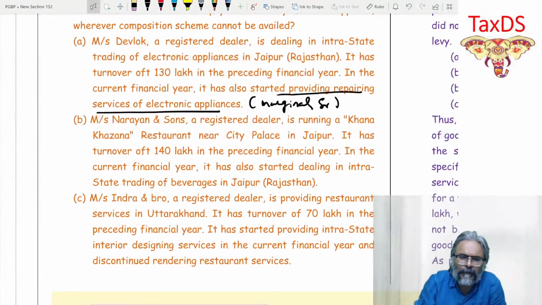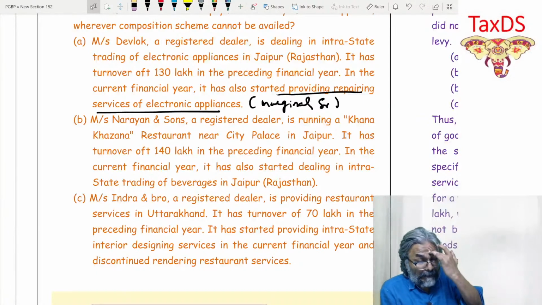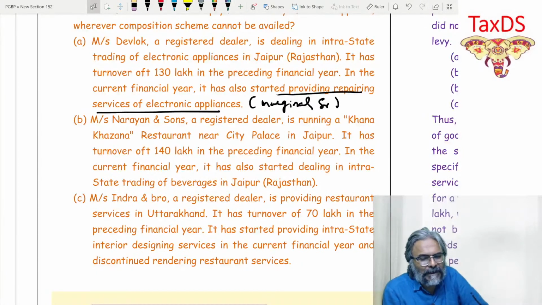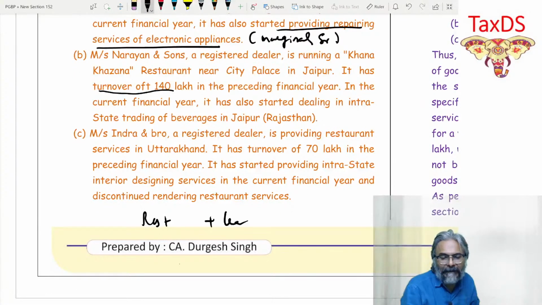Let's look at the next one, point number B. Mrs. Narayan and Sons, a registered dealer, is running a Khana Khazana restaurant near city in Jaipur. It has turnover of rupees 140 lakhs in the preceding financial year. In the current financial year, it has also started dealing in intrastate trading of beverages in Jaipur. Now you tell me, students, be careful over here. In this context, 140 lakh is restaurant service, plus he is doing trading.